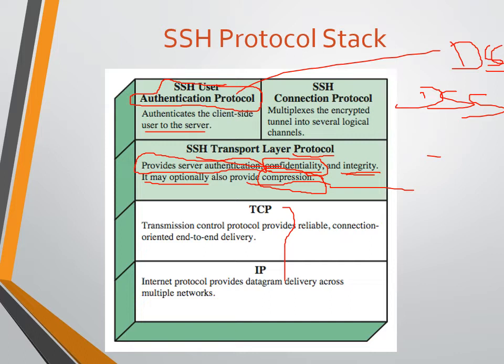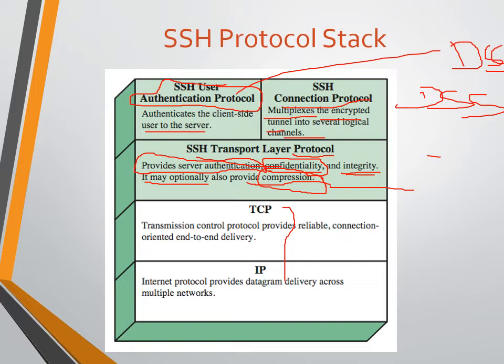Next, the SSH connection protocol multiplexes, so more than one data stream can be shared at a time. It multiplexes the encrypted tunnel into several logical channels.